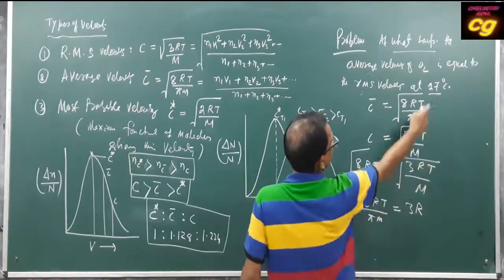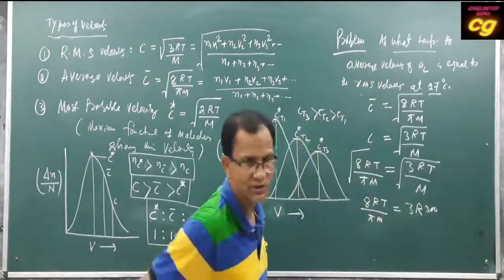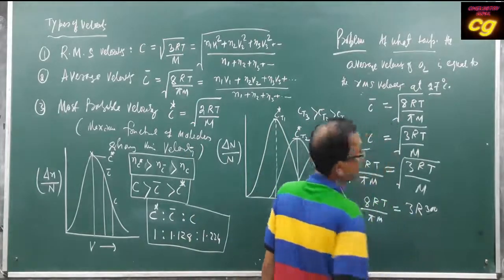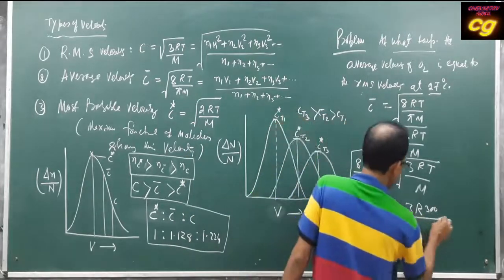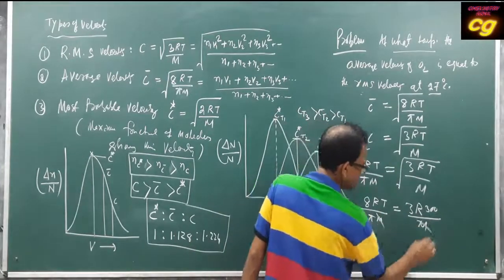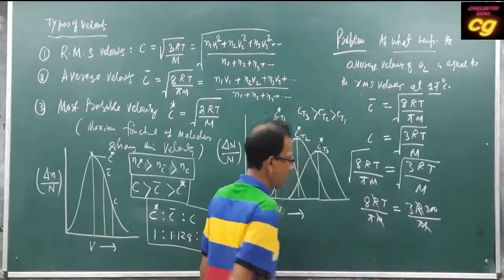The T value given is 27 degrees Celsius, which is 300 Kelvin. The M part is cancelled because it is the same oxygen gas, and the R part is cancelled too.